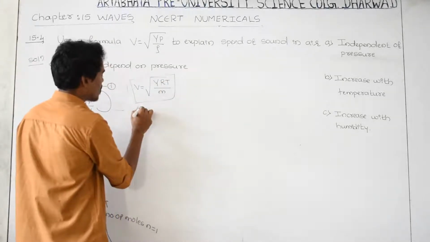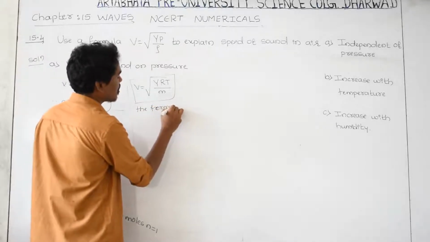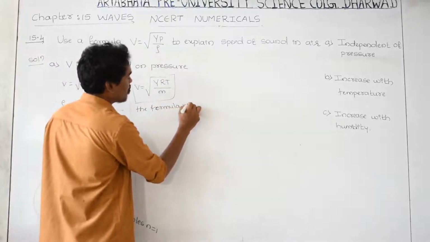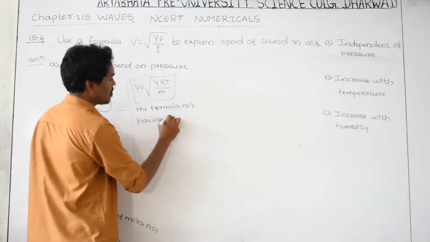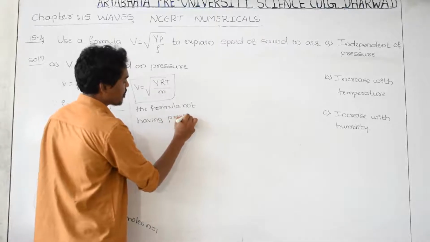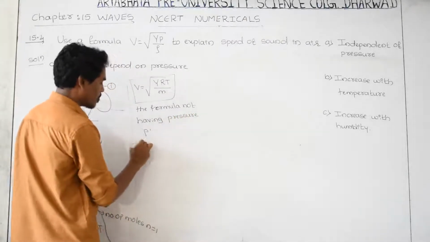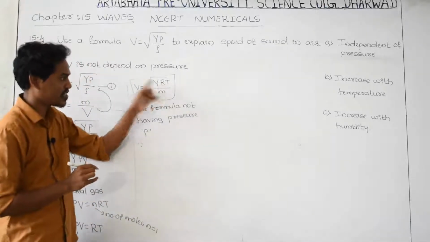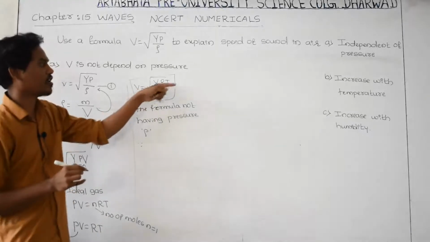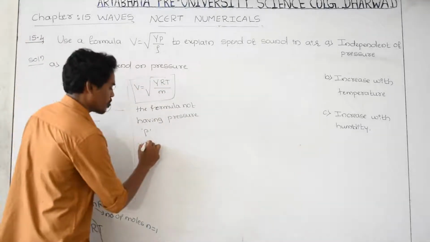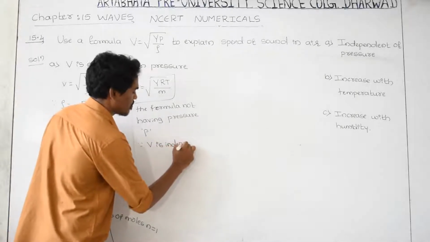And in this term, the formula is free from, the formula is not having a pressure term, P. Therefore in this formula there is no pressure term, P is not there in this formula, therefore velocity is not depending upon pressure, therefore V is independent of pressure.